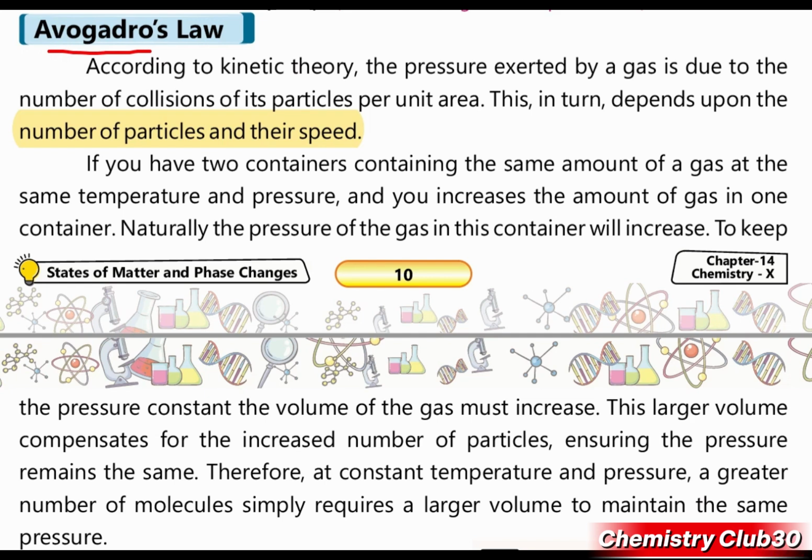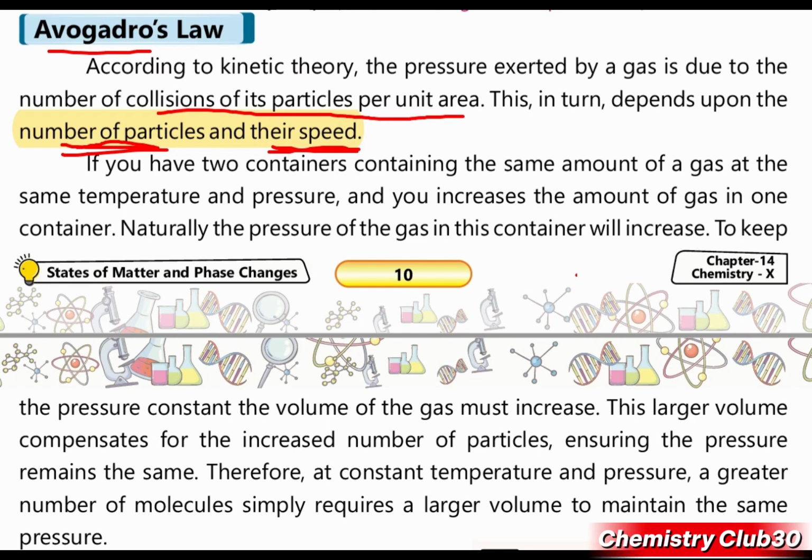Let's see. According to the kinetic theory, the pressure exerted by gas is due to the number of collisions of its particles per unit area. If the number of collisions is more, pressure will be higher. Thus, this in turn depends upon the number of particles and their speed. If the number of particles is more, pressure will be high, and if they are colliding with the walls with high speed, then pressure again will be high. These are the two factors that decide the pressure of the gas that is taken in the container.